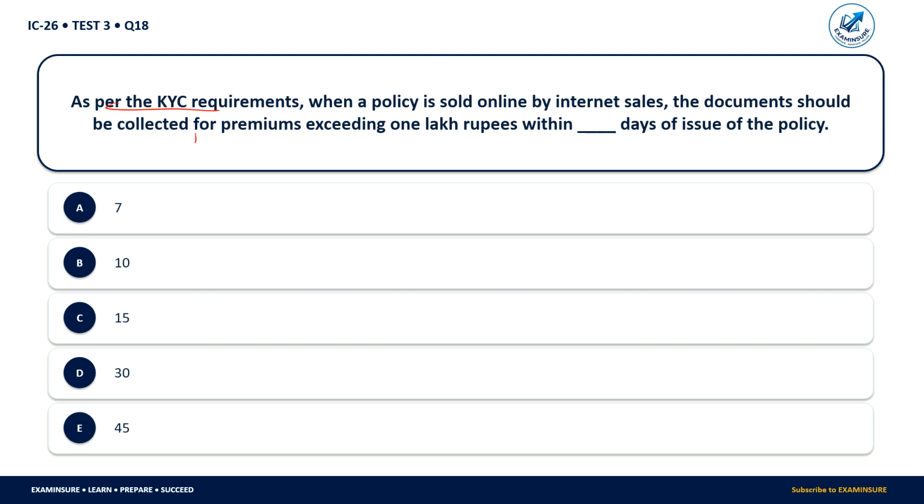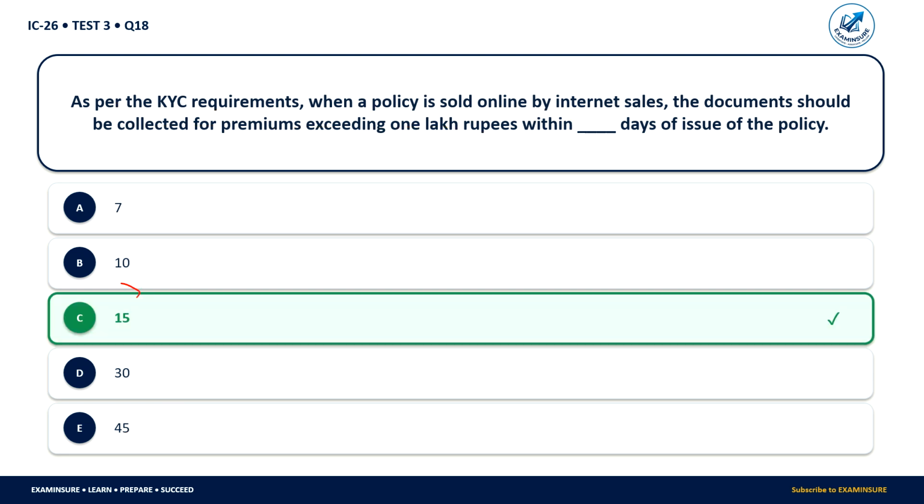As per the KYC requirement, when the policy is sold online by internet sales, the documents should be collected for the premium exceeding 1 lakh rupees within how many days of issue of such policy? 7 days, 10 days, 15 days, 30 days, or 45 days. So within 15 days, we have to receive the KYC documents.